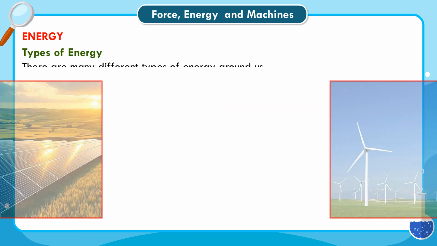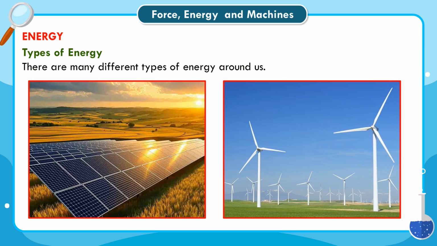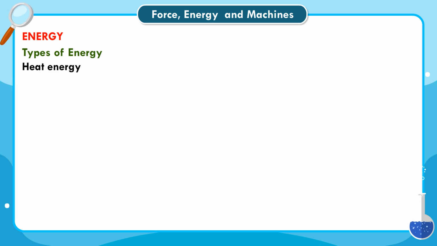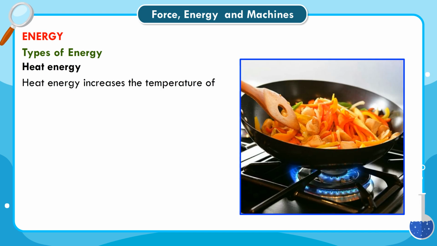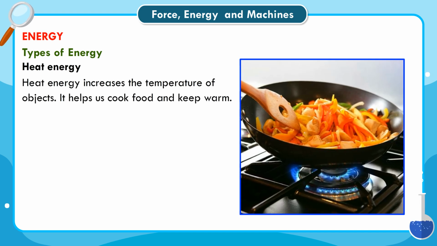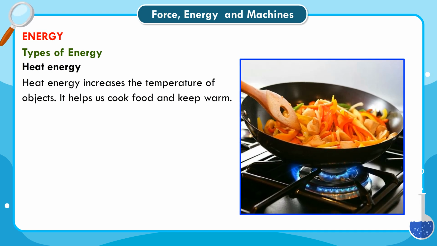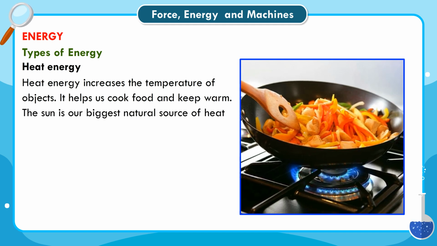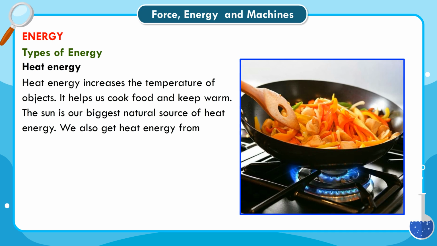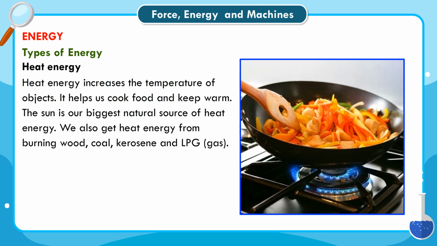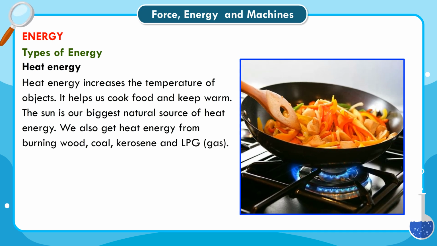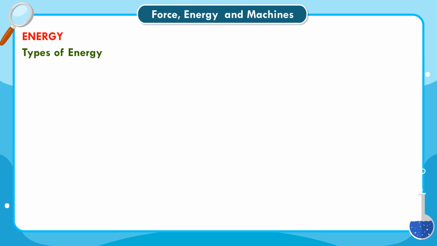Types of energy. There are many different types of energy around us. Heat energy. Heat energy increases the temperature of objects. It helps us cook food and keep warm. The sun is our biggest natural source of heat energy. We also get heat energy from burning wood, coal, kerosene and LPG gas.